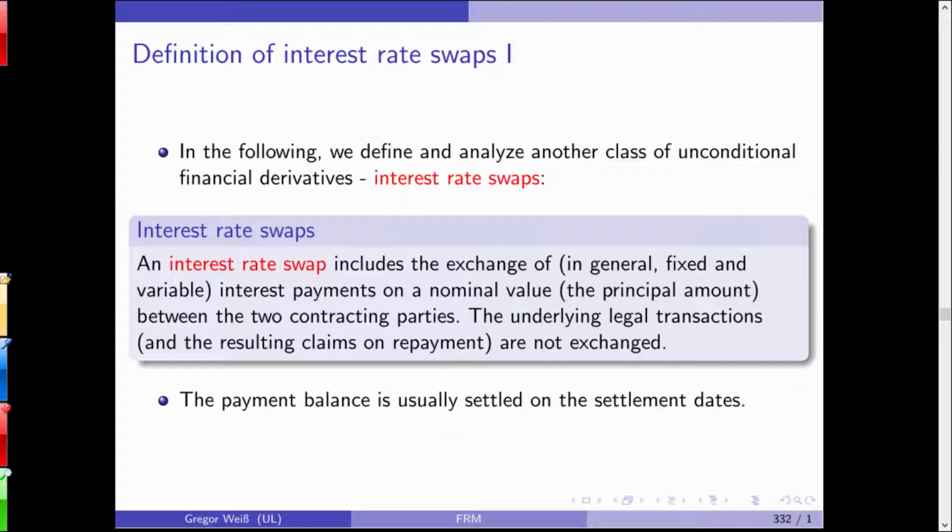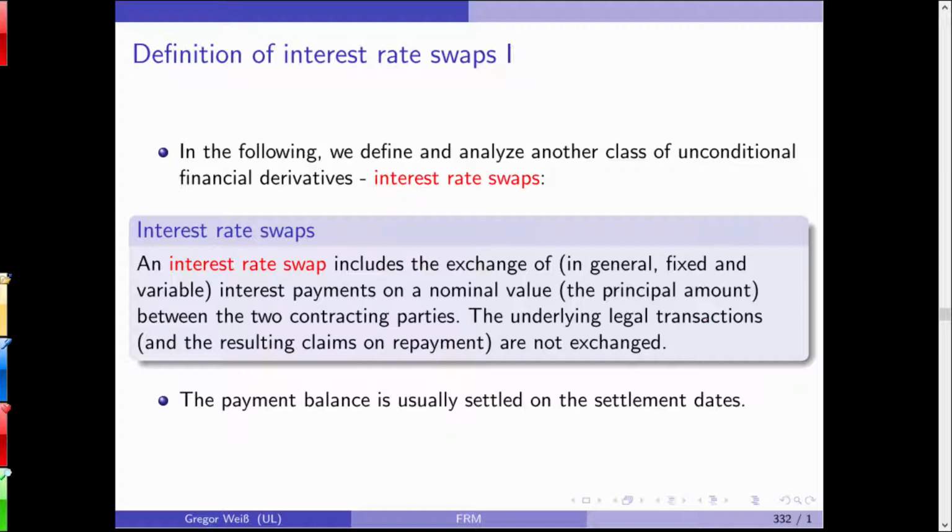That is currently 4%, but it might also go to 6% or go down to 3%. And we agree that I want a variable interest rate payment, and I want to pay my 5% fixed, and you, the opposite way, want 5% fixed, and you're willing to give up your variable interest rate payments.